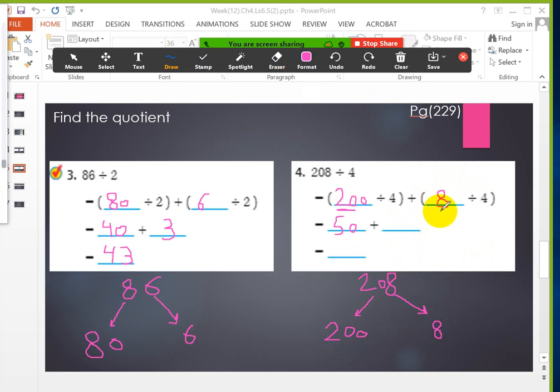Now 8 divided by 4 equals what? 2. Very good. Equals 2 because 2 multiplied by 4 equals 8. Now I want the final answer, Lana. 50 plus 2 equals 52. Very good, Lana. 52. This is the final answer. Thank you so much, Lana.